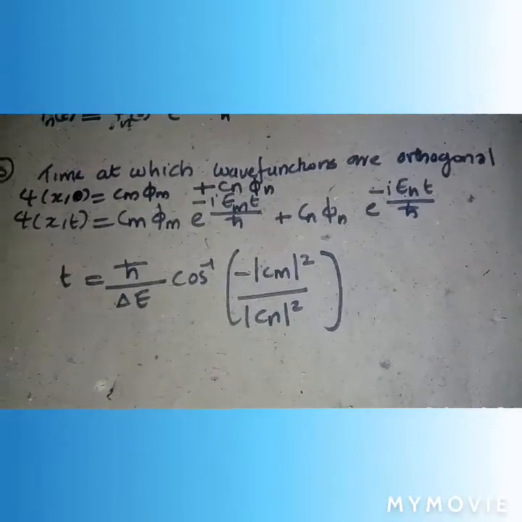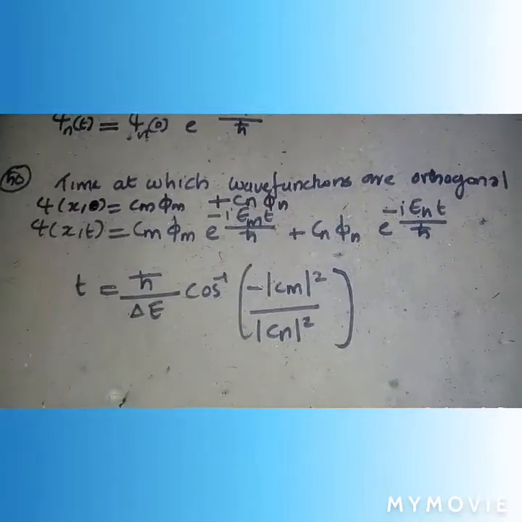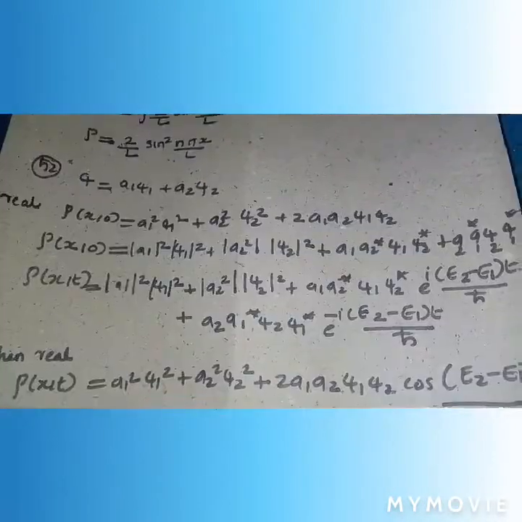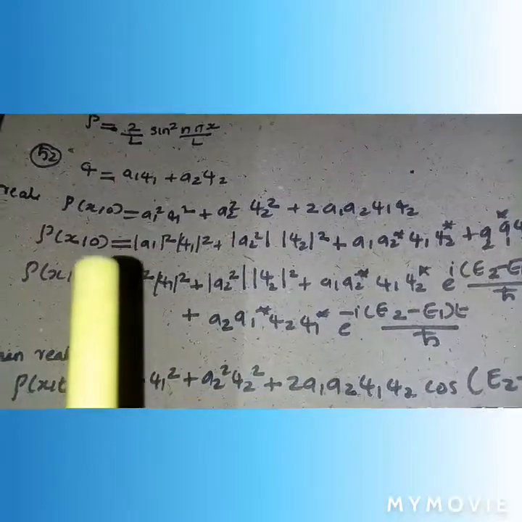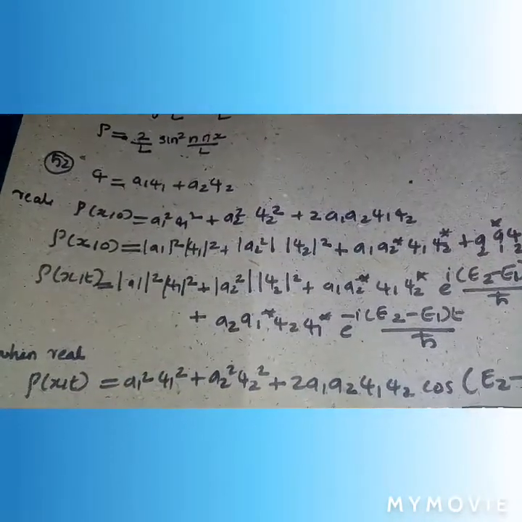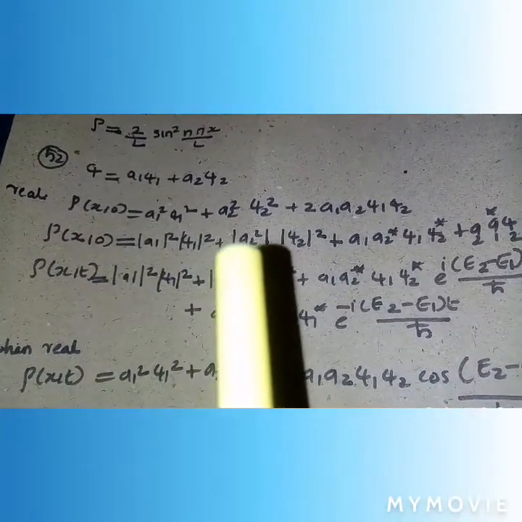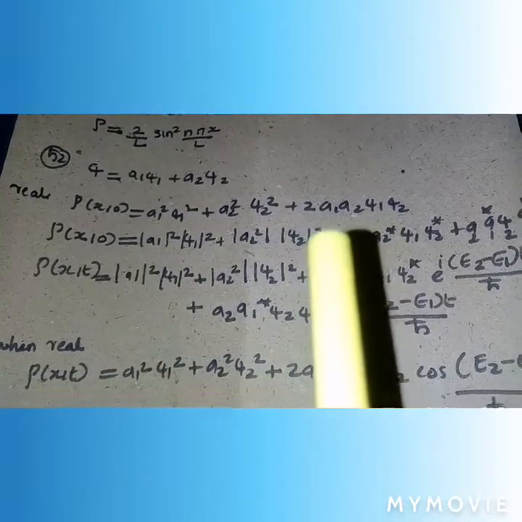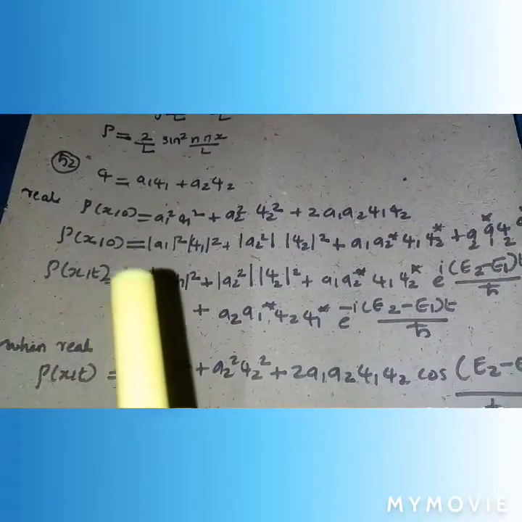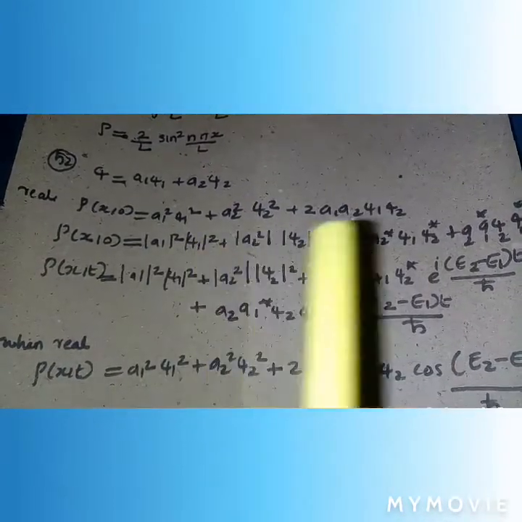At the time at which the wave functions are orthogonal, that is ħ/ΔE cos inverse of minus |Cm|² by |Cn|². Okay. We consider the equation psi is equal to a1 psi 1 plus a2 psi 2, in which the density is equal to a1² psi 1² plus a2² psi 2² plus 2 a1 a2 psi 1 psi 2. Psi(x, 0), in which we consider the real wave function, in which we get the answer like this.